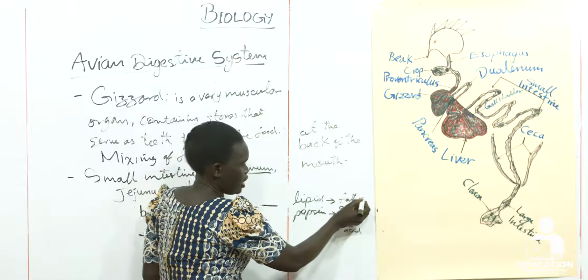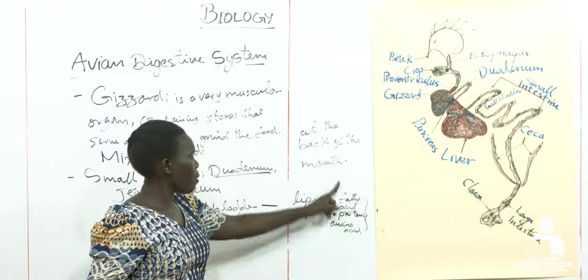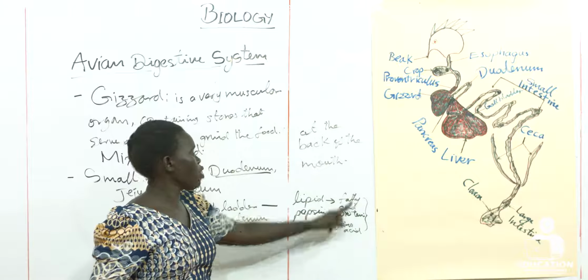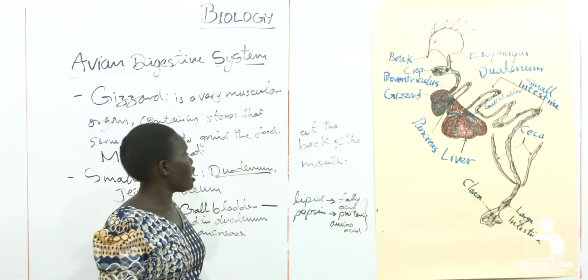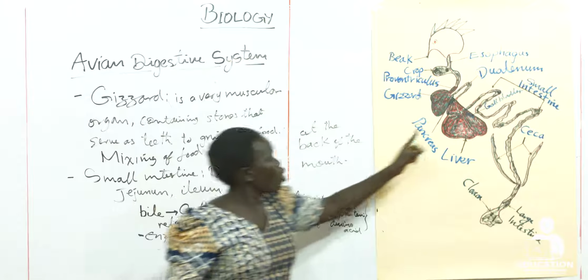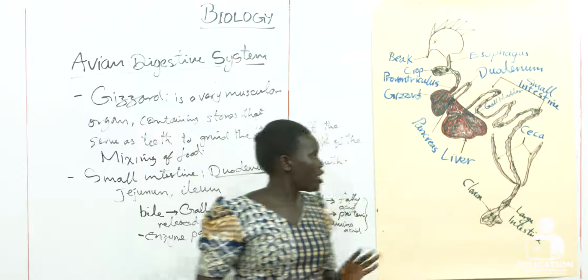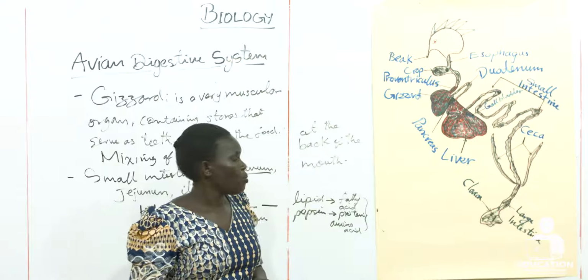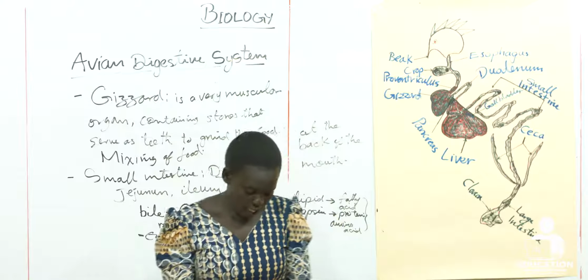So if the nutrients are in this form, that means this is the smallest particle of the nutrient that can be absorbed by the cell, can be accessed by our cell. So now these nutrients can be absorbed by the small intestine. Now they are ready for absorption by the cells of the small intestine.